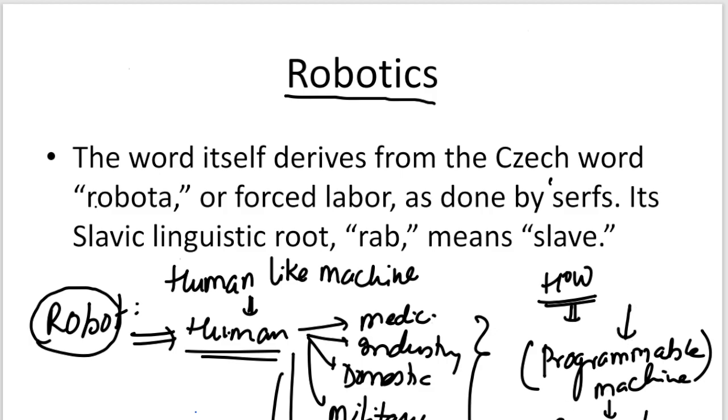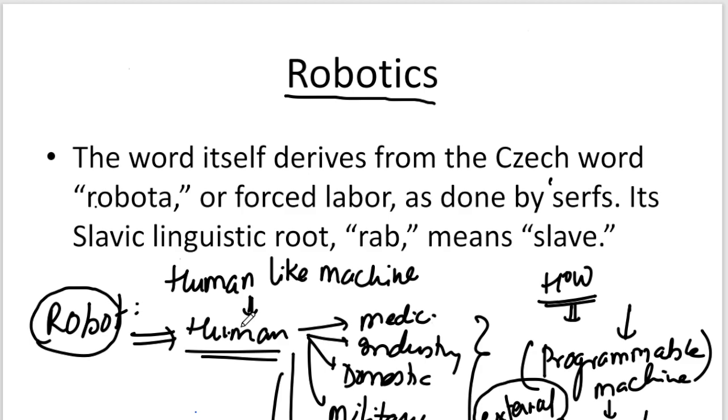Where does the command lie? Either an external command or an internal command. The internal command means a program is embedded in the body of the robot, and thereby it will do its own work. Whereas other robots might accept the external command of humans.